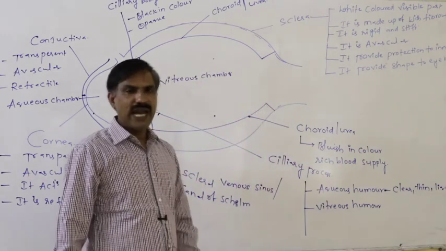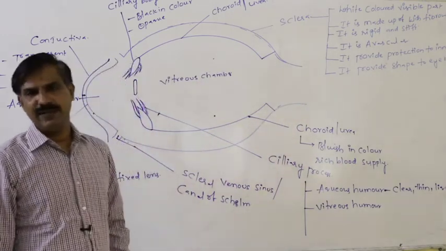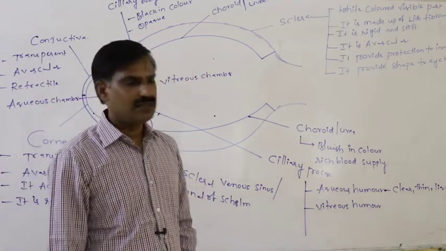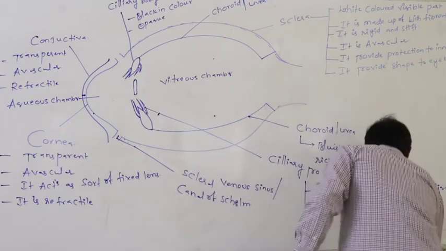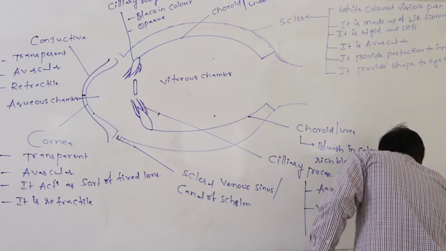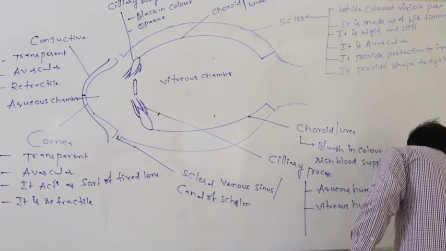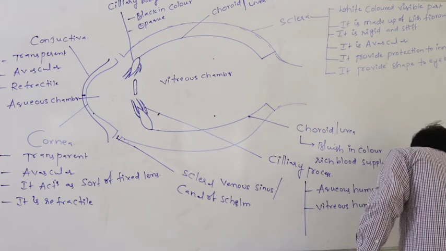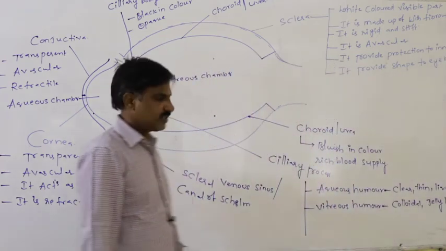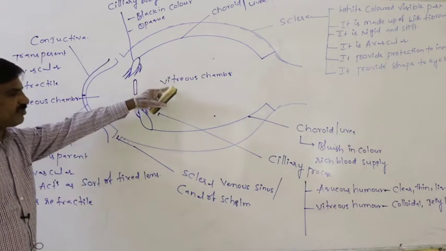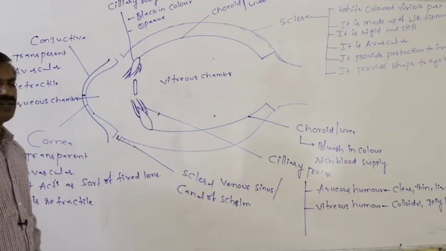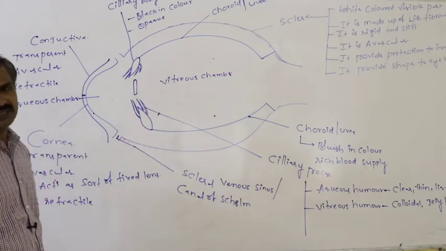Definitely, aqueous humor is very clear, thin, and liquid-like.